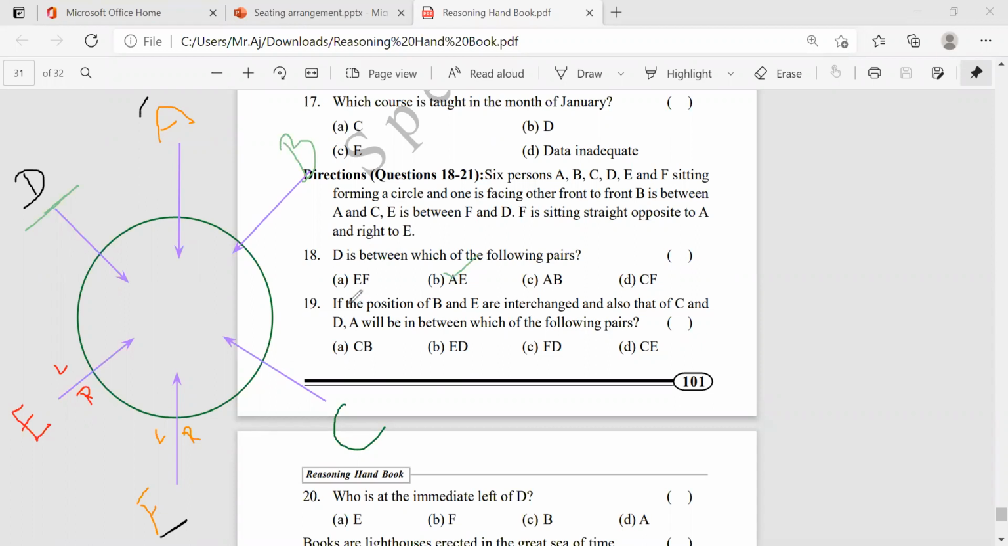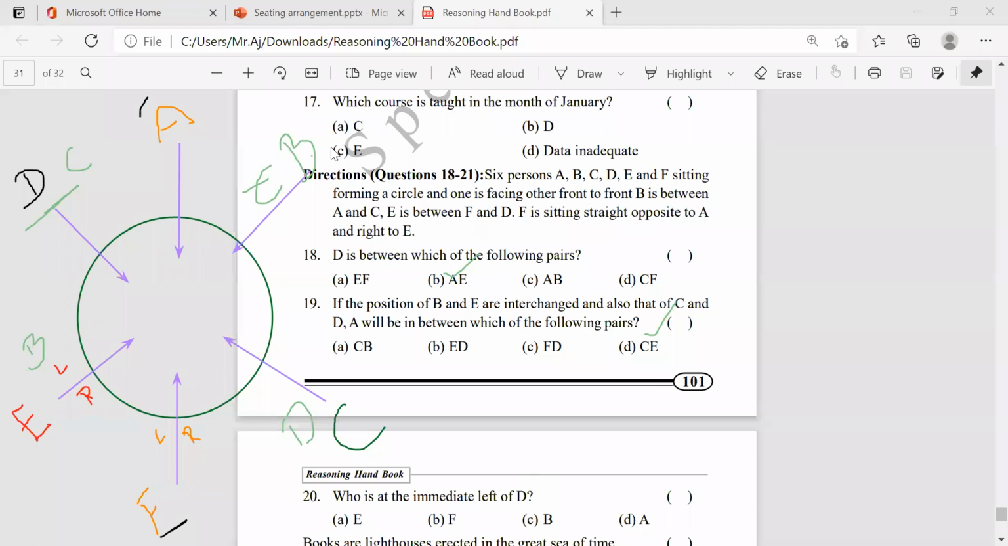Okay. And if the position B and E are interchanged, and also C and D, A will be between which of the following? Suppose they are saying B and E interchange. Suppose B is here, E is here, interchanges. Then B will be here, E will be here. And C and D also interchanging. Now, A is in between which following pairs? A is here only. And here now, E is there, and here C is there, EC. CE is the right answer.